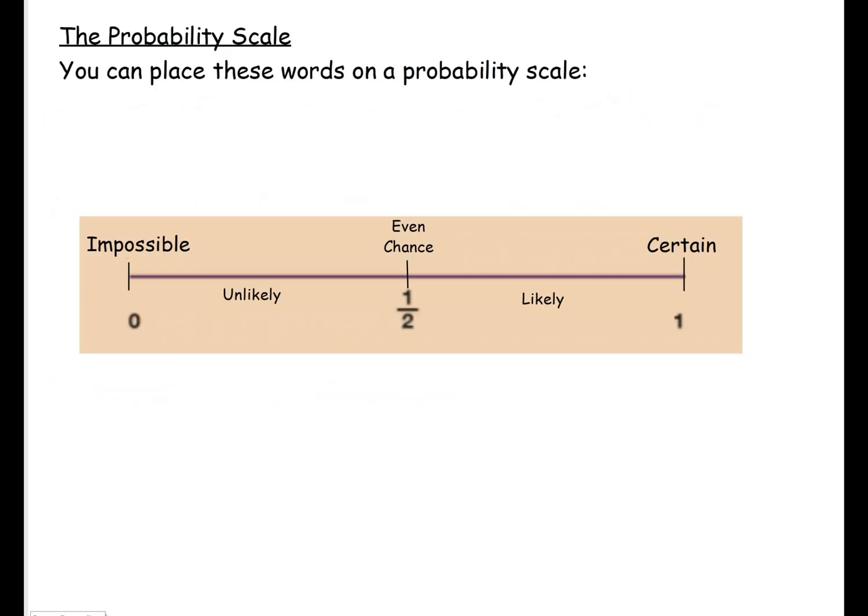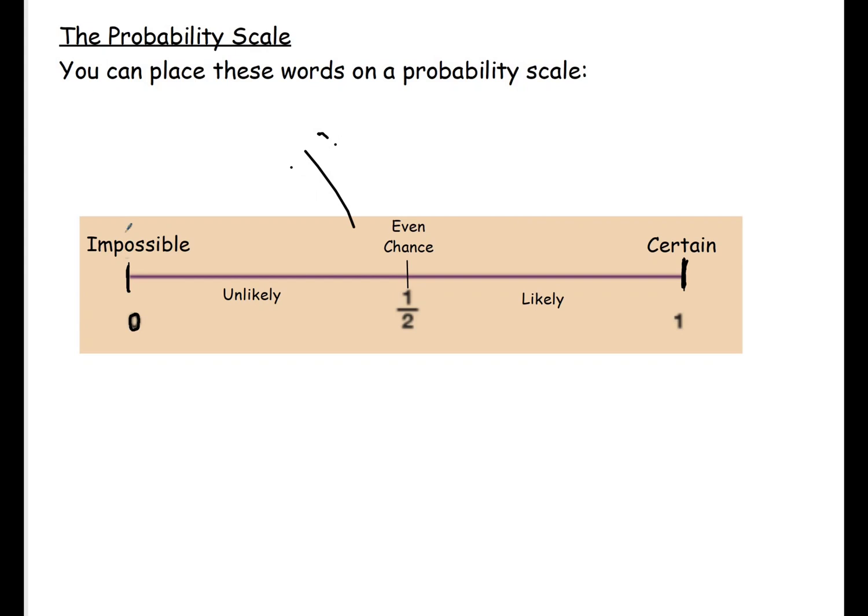And this information then allows us to express probability on a probability scale. So here we have a probability scale. Probability scales go from 0 to 1. Okay, and it's like a number line. So if we were thinking about the probability of something happening is impossible, impossible gets placed here on the number line because that is 0.